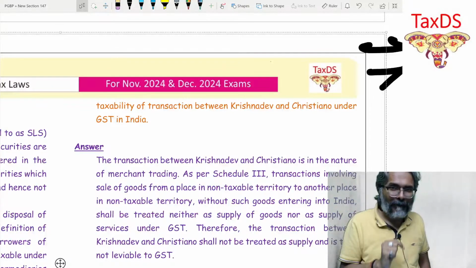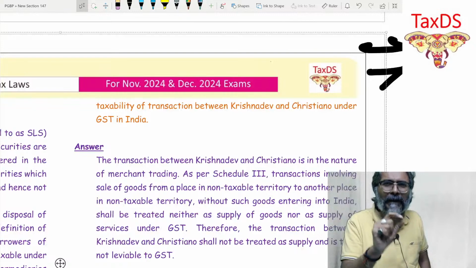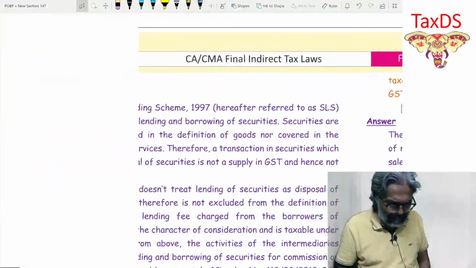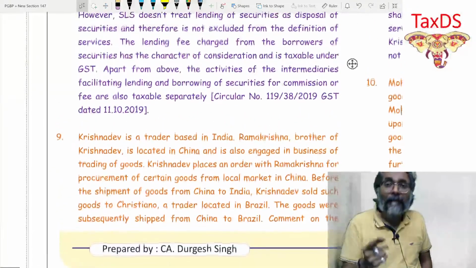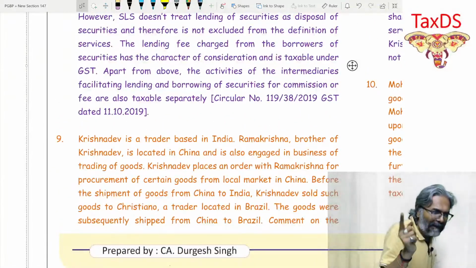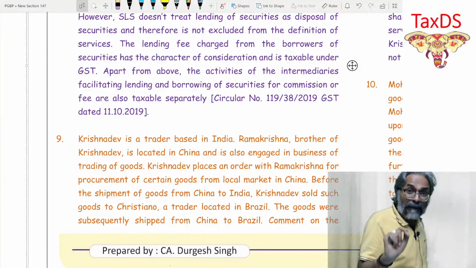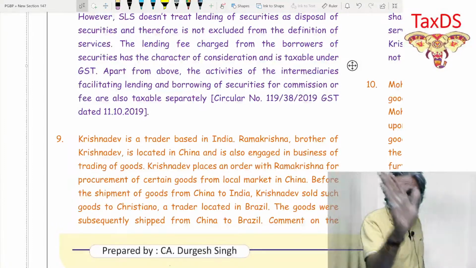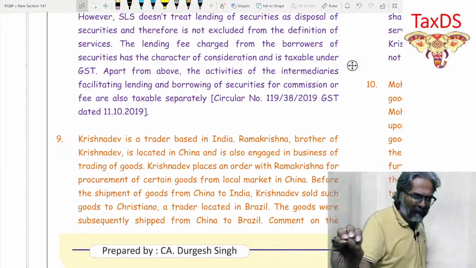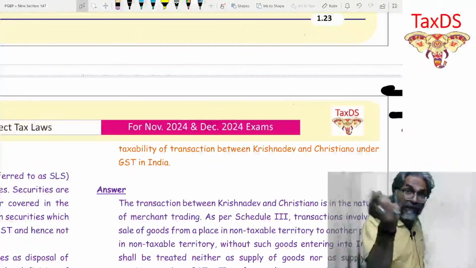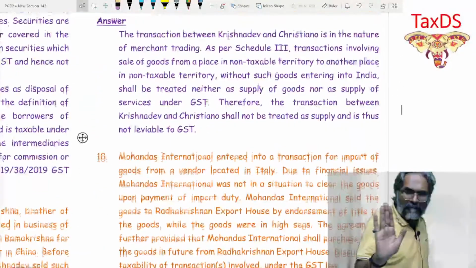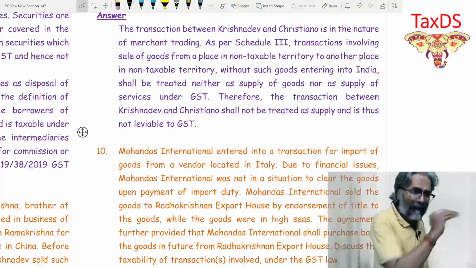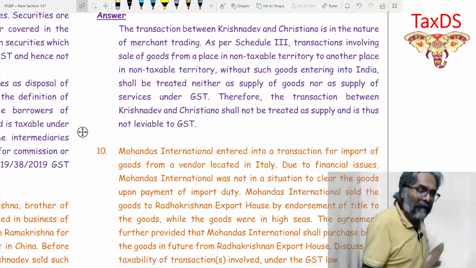Taxability of the transaction between Krishnadev and Cristiano. Are you going to write about Krishnadev and Ramakrishna, that related party transaction, in this question? Please don't get the temptation to divert. The question is very specific: it is only about the transaction between Krishnadev and Cristiano. Don't write nonsense about the related party, although somebody can make an attempt, it is not required here.